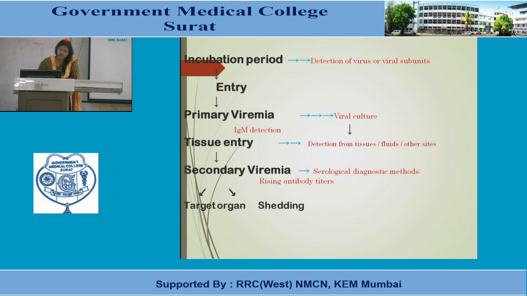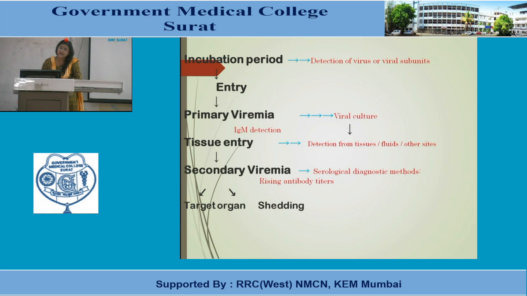After tissue entry, it causes secondary viremia, and when the tissue entry occurs, here we can detect the virus from the tissues, fluids and other sites. Then if secondary viremia occurs, serological diagnostic methods are used, because at this juncture antibody titers rise. So here serological diagnosis by antibody testing is done.